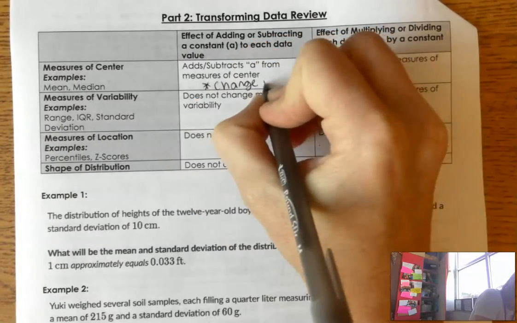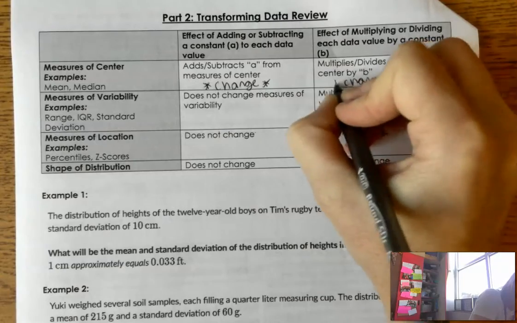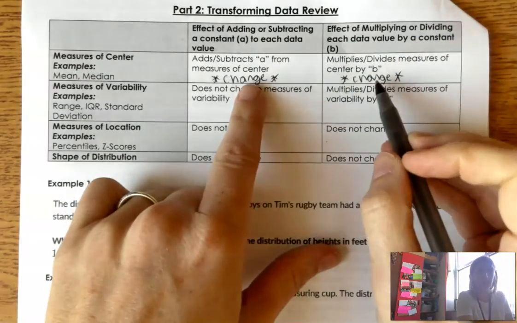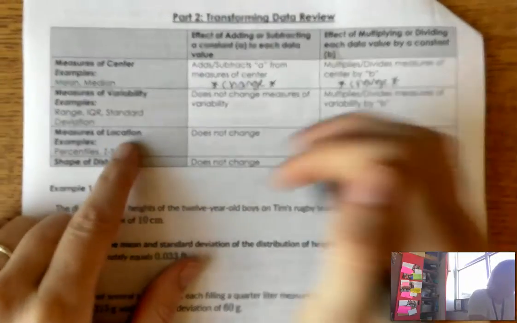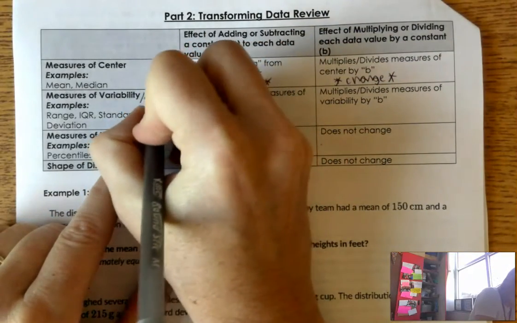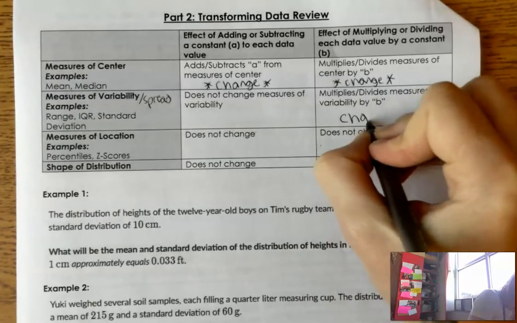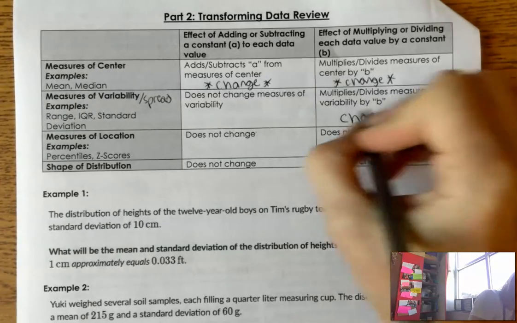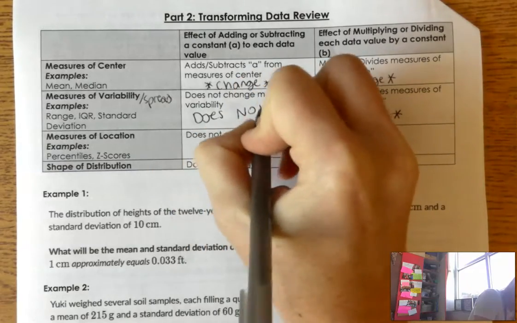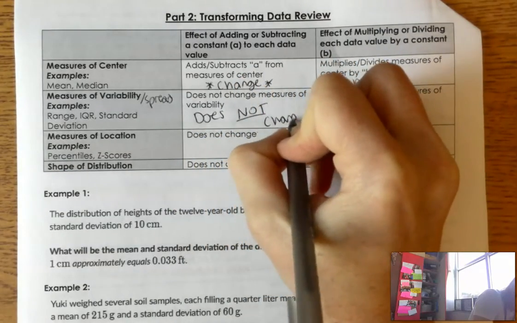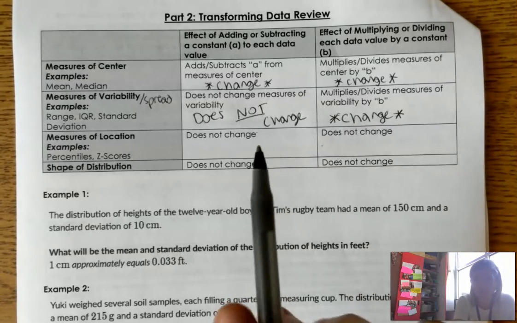change no matter what. So whether or not we're adding, subtracting, or multiplying or dividing, your measures of center are definitely going to change. Now your measures of variability, or your measures of spread, will change if you're multiplying or dividing. If you're adding or subtracting, it does not change. So these 4 pieces we've already discussed before, even if you don't remember it.